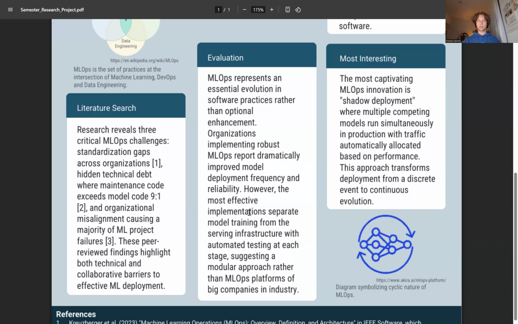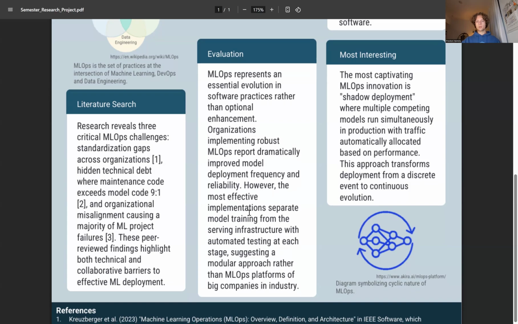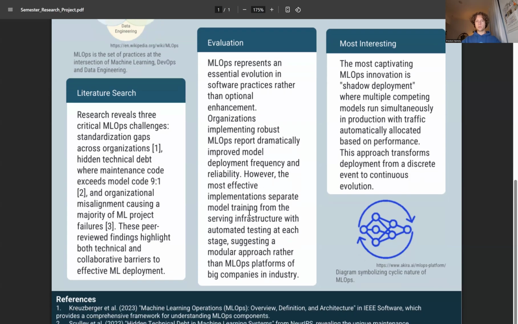The most effective approaches appear to be a modular architecture that separates model training from serving infrastructure with automated testing at each stage. Organizations should assess their ML maturity before adopting complex MLOps solutions to avoid overcomplicating infrastructures for simpler use cases. And next, and most interesting,